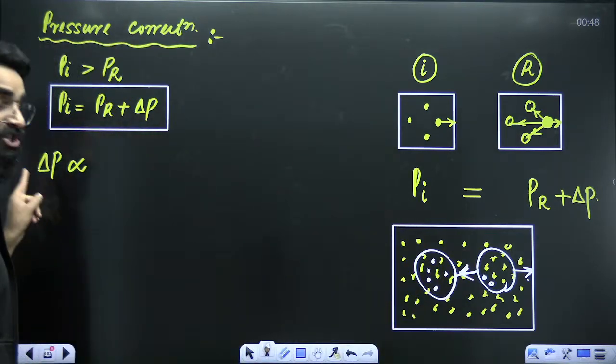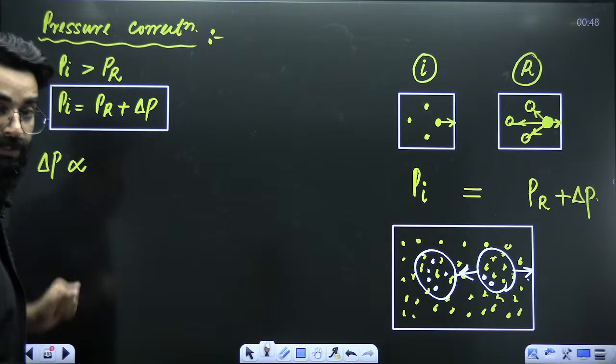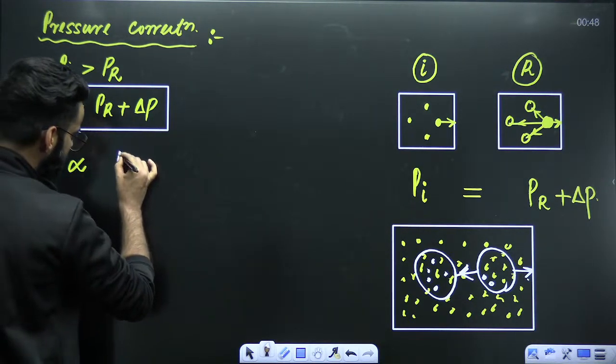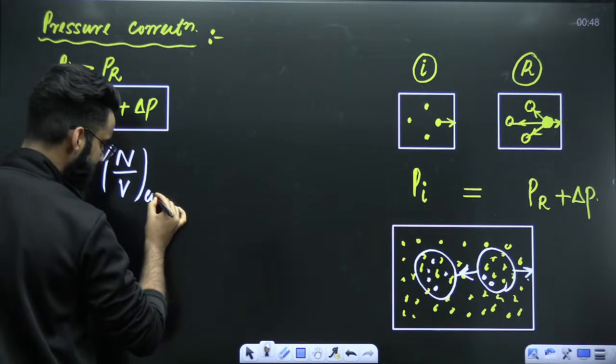Let me tell you about this pressure correction factor. The pressure correction factor depends on 2 things. It depends on the number of molecules per unit volume which are going to collide.